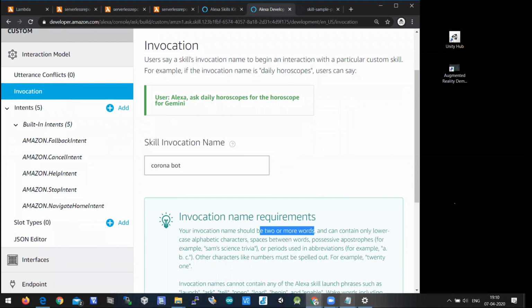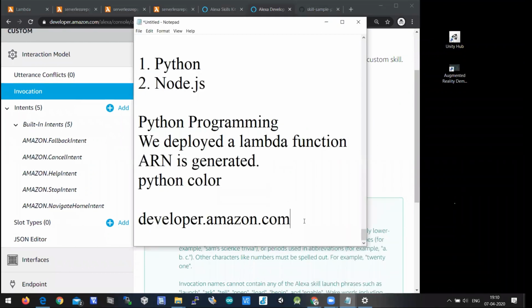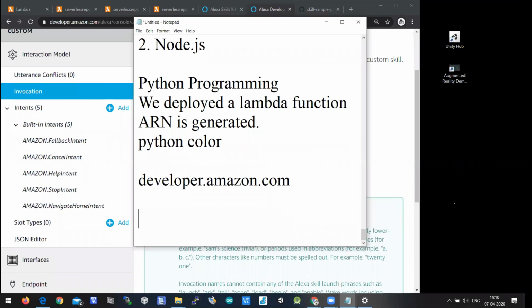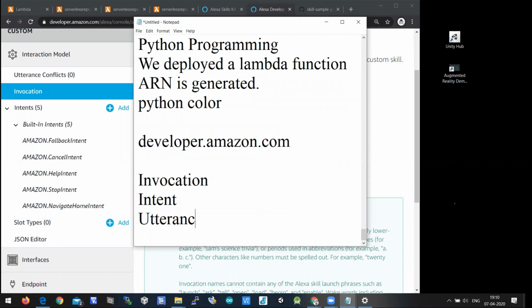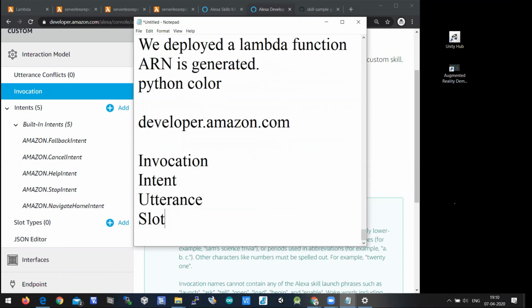Invocation. So here you should understand 3 things. One is invocation. Second one is intent, utterance, and slot. These are the keywords that are available. Previously we discussed Lambda, right?